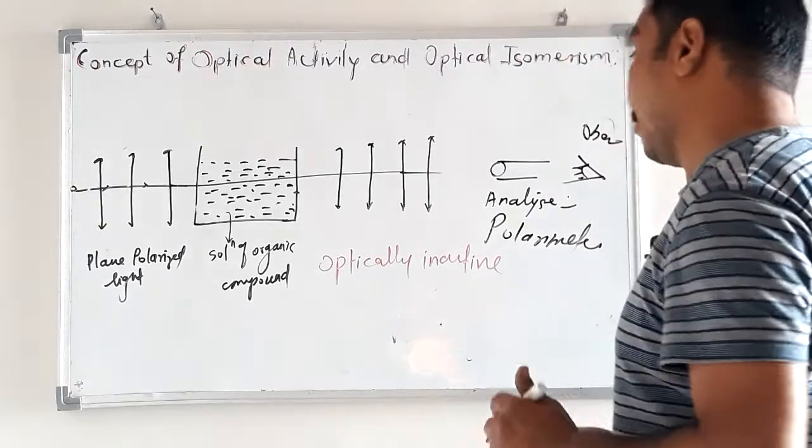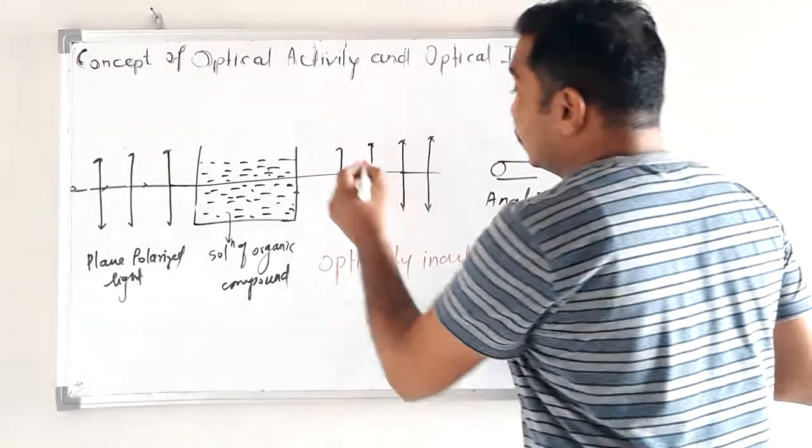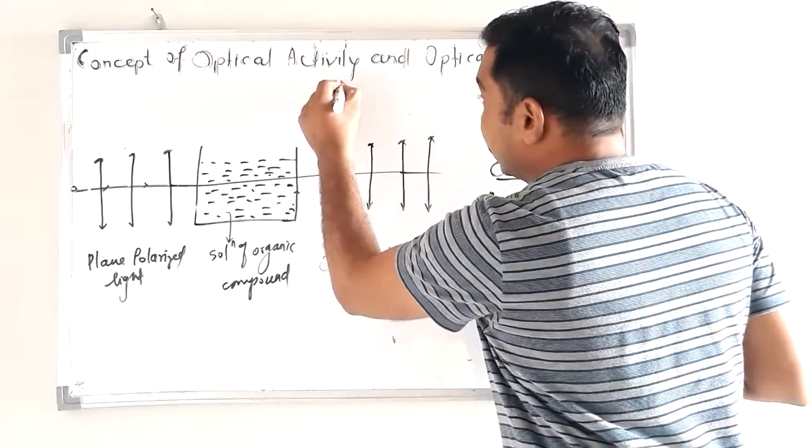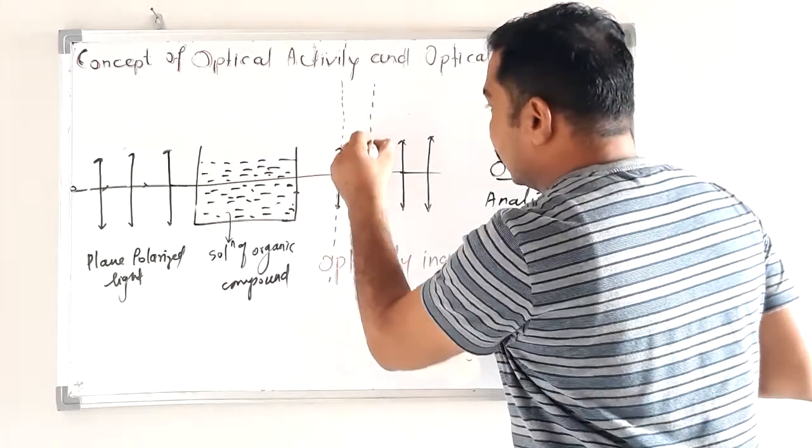Now suppose this light coming through this solution gets deviated. I will try to draw.